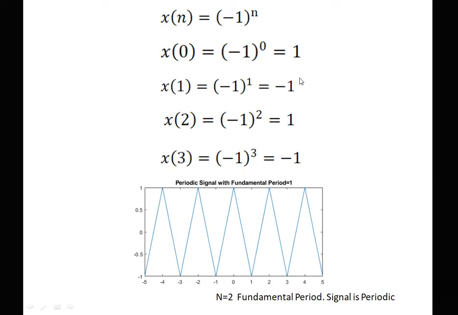So the fundamental period is 2, because after 2 intervals we get the same value again. For example, 1 to minus 1 is 1 interval, and again minus 1 to 1 is 1 interval. So the fundamental period is 2. So this is a periodic signal with fundamental period 2.